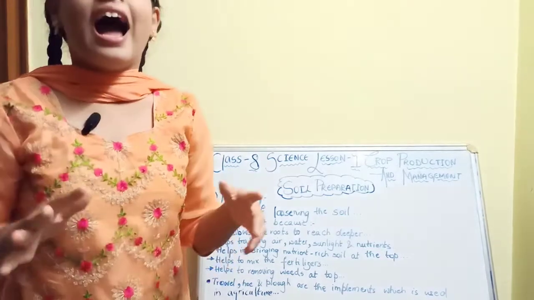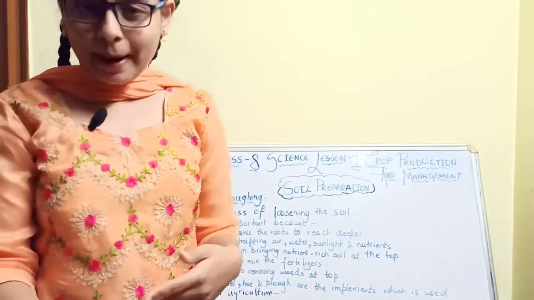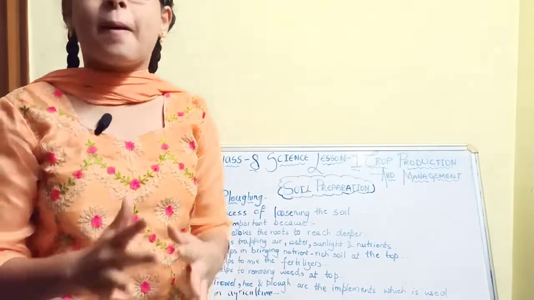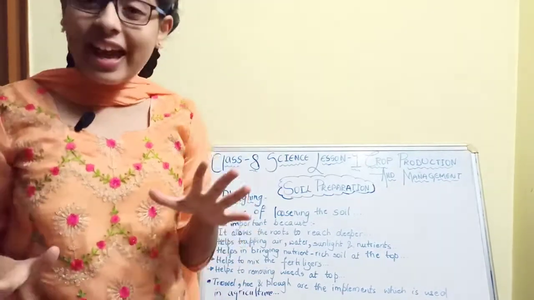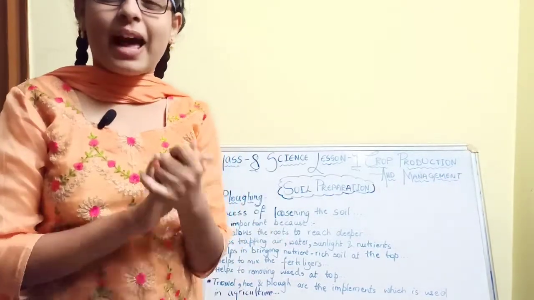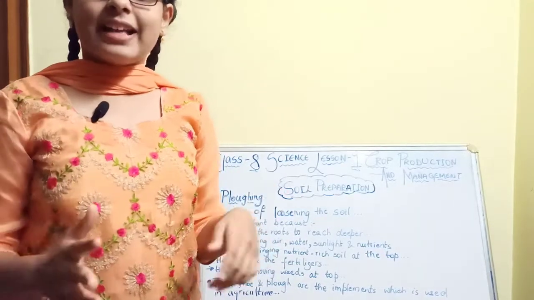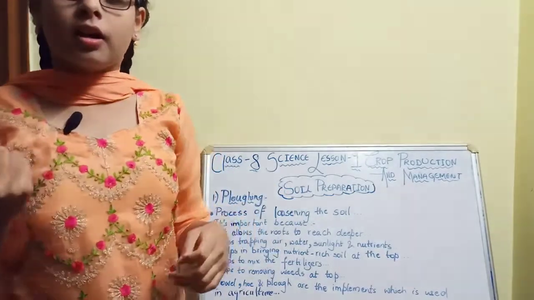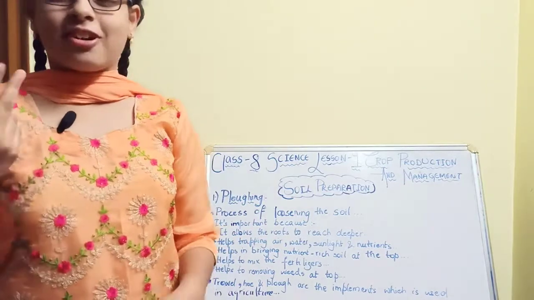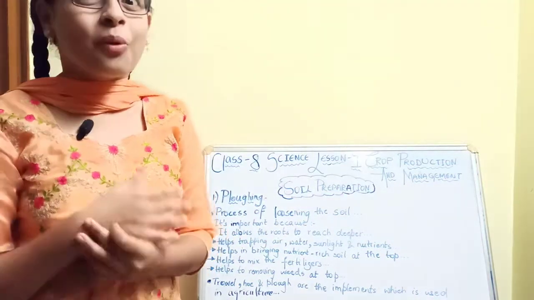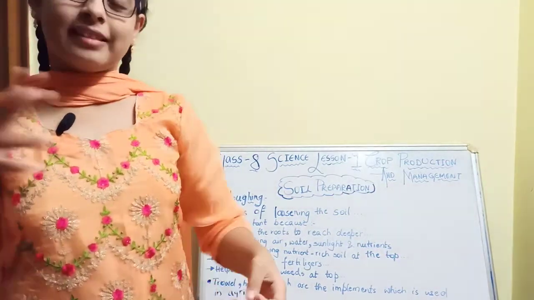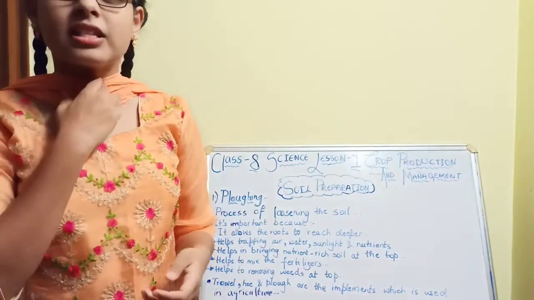Before that, I would like to explain about the soil. Soil is the main medium for plants, because soil gives encouragement and support to plants in growing.